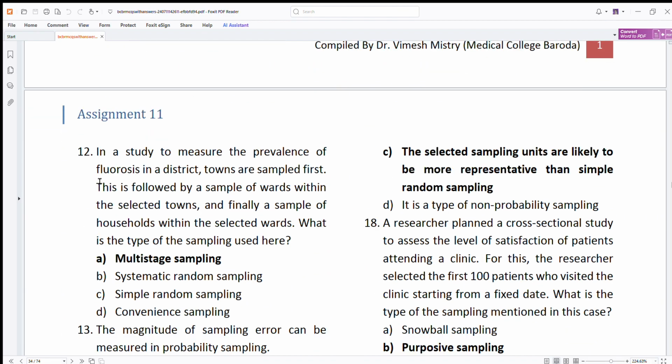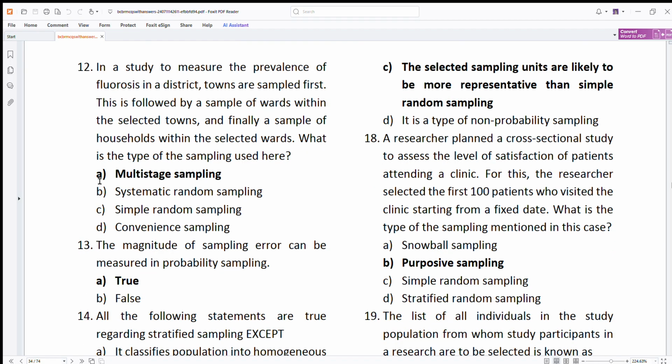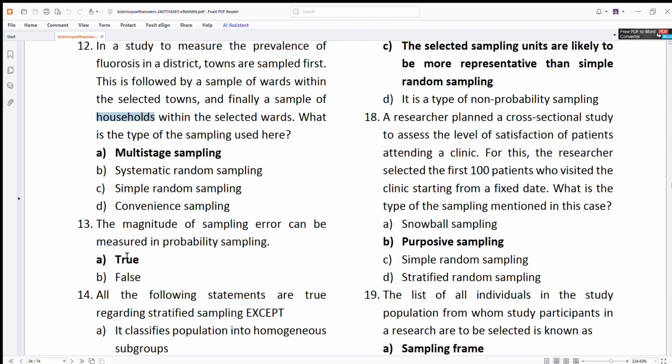It measures the prevalence of fluorosis. A sample of towns, down to a sample of wards, finally a sample of households. This is multi-stage, correct. Town to ward to households, so we are doing it in stages. The magnitude of sampling error can be measured, yes, it can be.